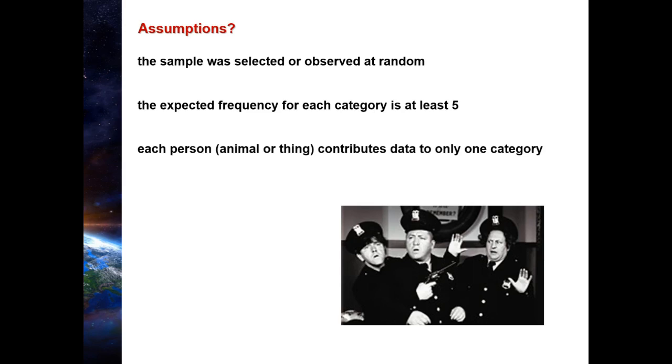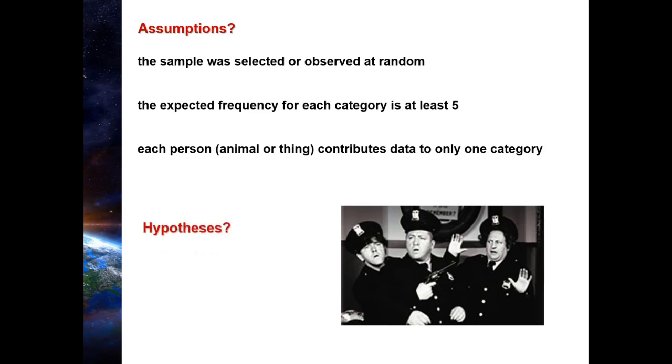And then the last assumption is that regardless of what you're counting, if you're counting people or animals or things, whatever it is you're counting, they can only contribute data to one category. So if you approach somebody and you say, how are you going to vote? And they say, I'm going to vote Republican and Democrat and Independent. Well, first of all, good luck with that. But let's just say, in theory, they could. You can't include them, right? Because each person or thing can only contribute data to one category. All right?